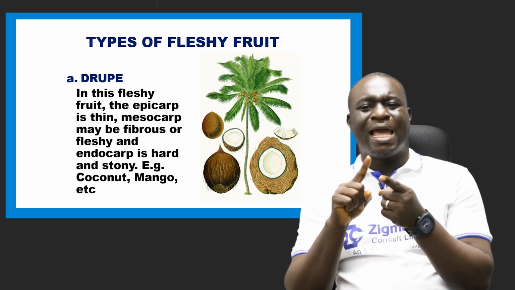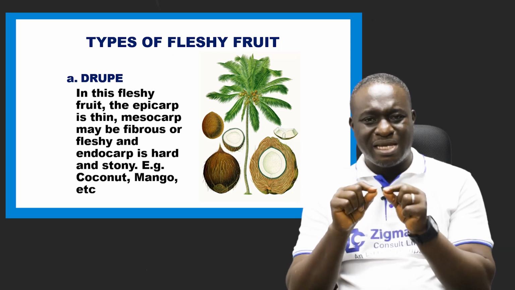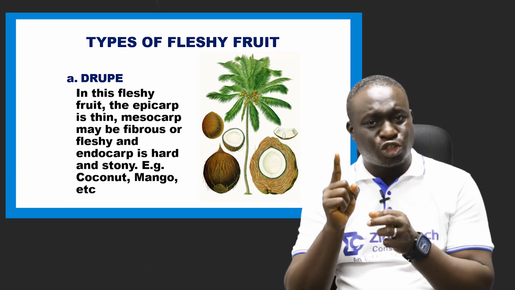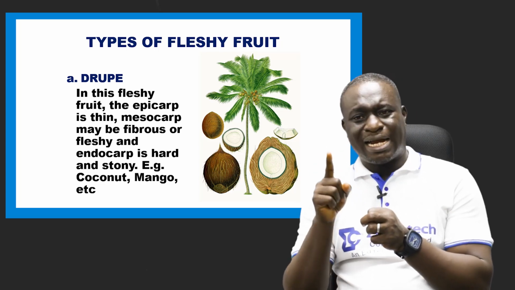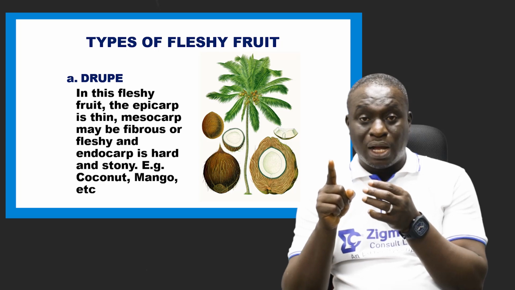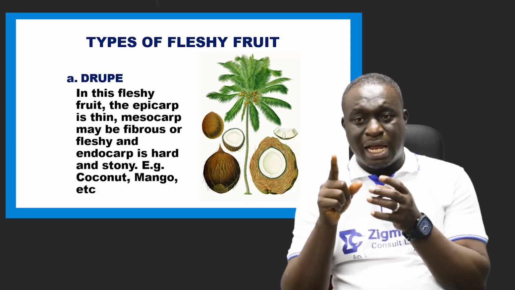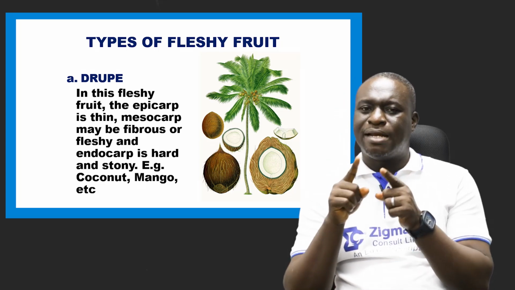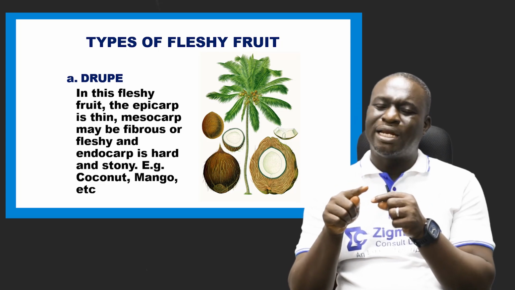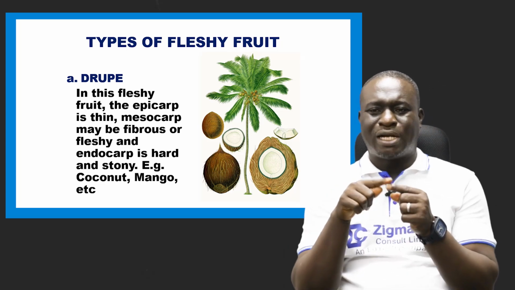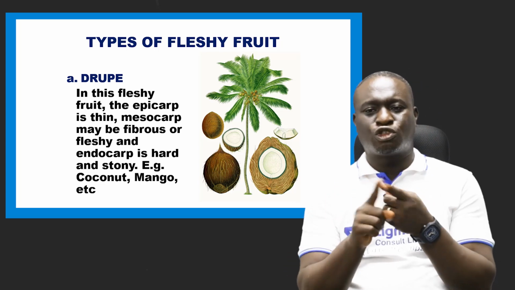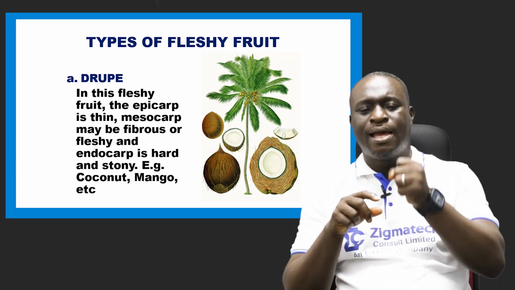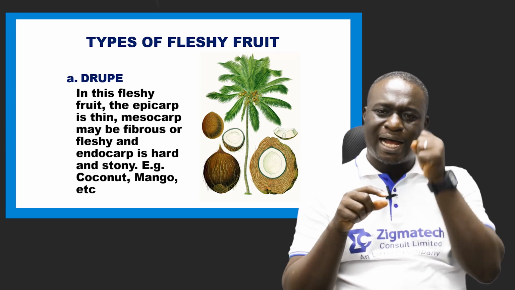Now in a drupe, the epicarp is usually very thin. The mesocarp may be fleshy or fibrous. An example is mango and coconut. In coconut, the mesocarp is fibrous, but in mango, the mesocarp is fleshy. Is that okay? So that's why I said that the mesocarp may be fibrous or fleshy, but the endocarp is usually hard and stony.